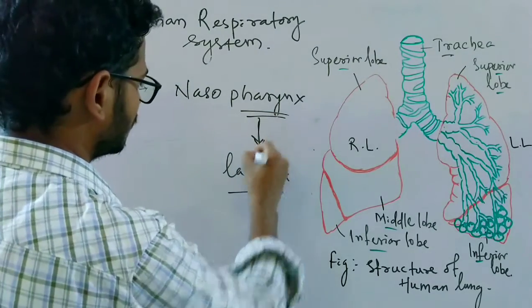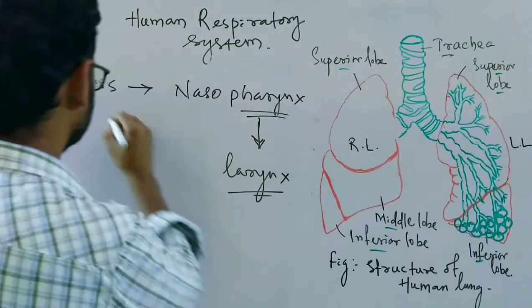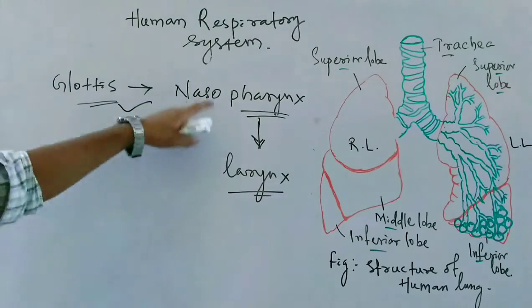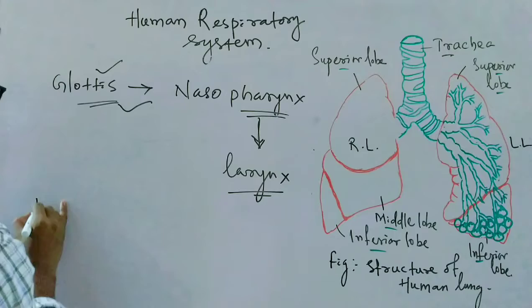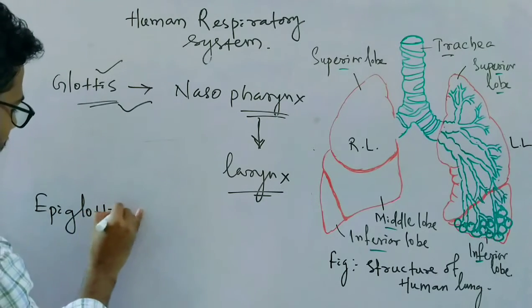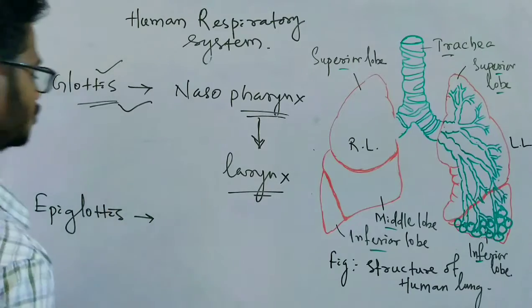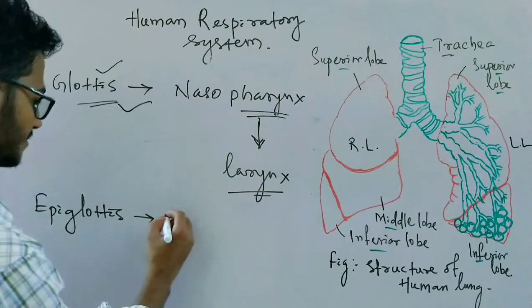The pharynx opens to the larynx through a small pore known as the glottis. It is present between the pharynx and larynx, and this glottis is guided by a minute valve, which is known as the epiglottis.